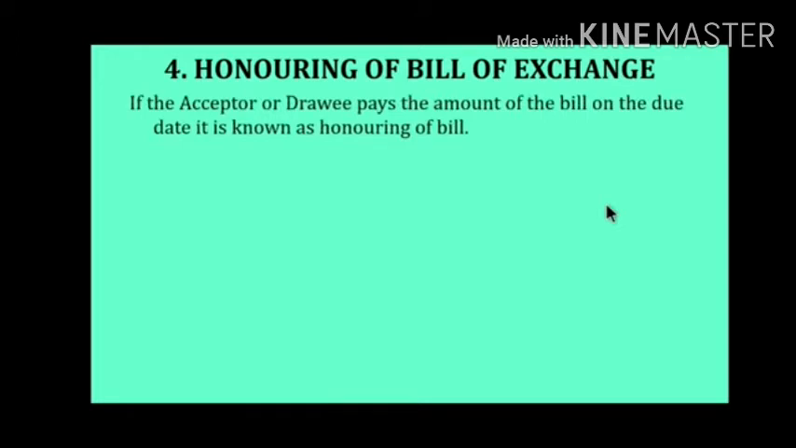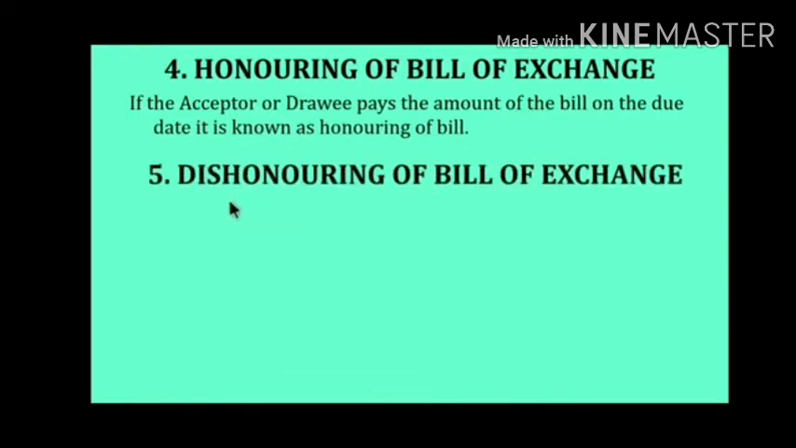Okay, the next concept is honor of the bill of exchange. Honoring of bill of exchange, what do you mean by the honor? That means if a bill is paid on the due date, if a drawee pays the bill amount on the due date which is mentioned in the bill, then the payment of bill is called honor of bill. If the acceptor or drawee pays the amount of bill on due date, it is known as honoring of bill.